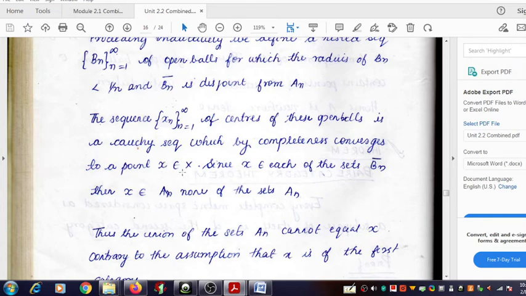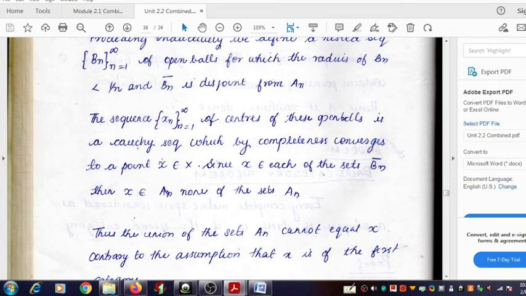Since x is the limit of that sequence, one thing is very clear: this point x must belong to each and every open ball. The elements xn belong to the open balls, and all these xn's converge to the single point x.